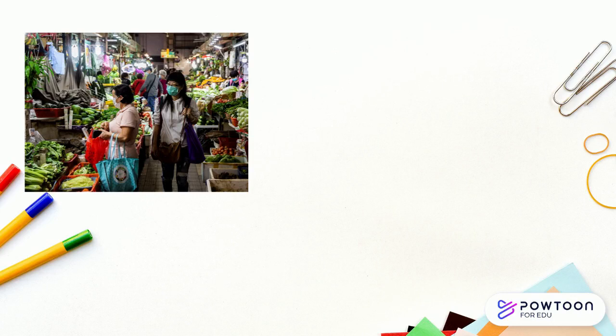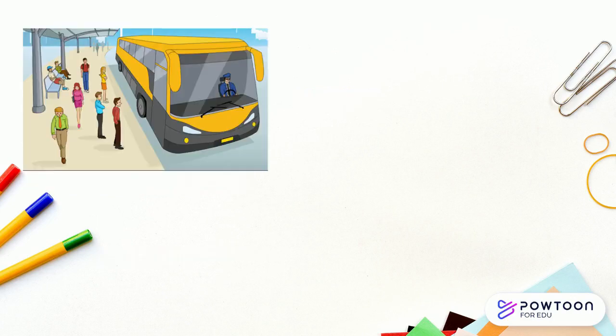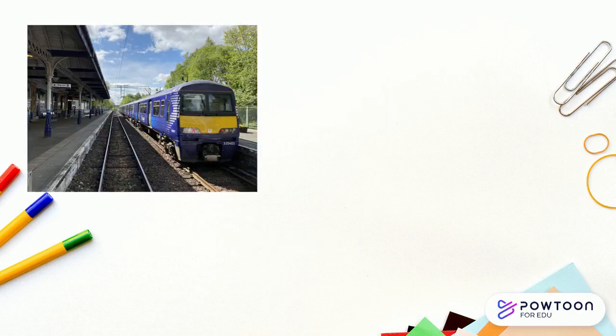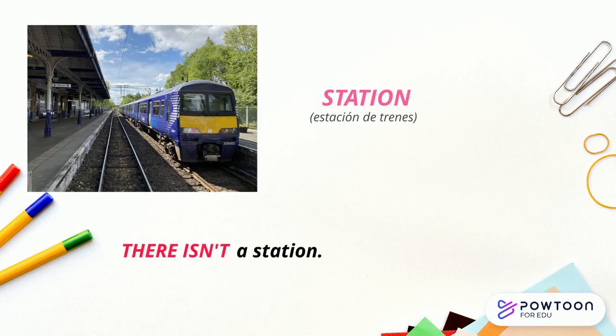What about this picture? Excellent, a market. In Trujillo, there are markets. What's this? Very good, a bus station. In Trujillo, there are bus stations. And in this picture, very good, it's a station. In Trujillo, there isn't a station.